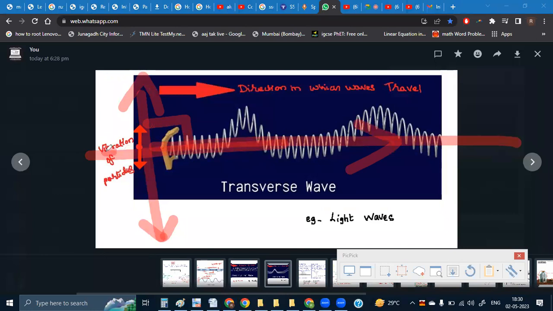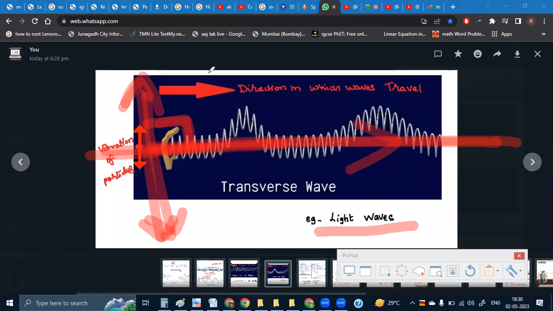So the direction in which the particles are vibrating and the direction in which the waves are traveling, both of them are perpendicular to each other. An example of a transverse wave is the light wave, which is also an example of an electromagnetic wave. In electromagnetic waves, all waves are transverse waves only.